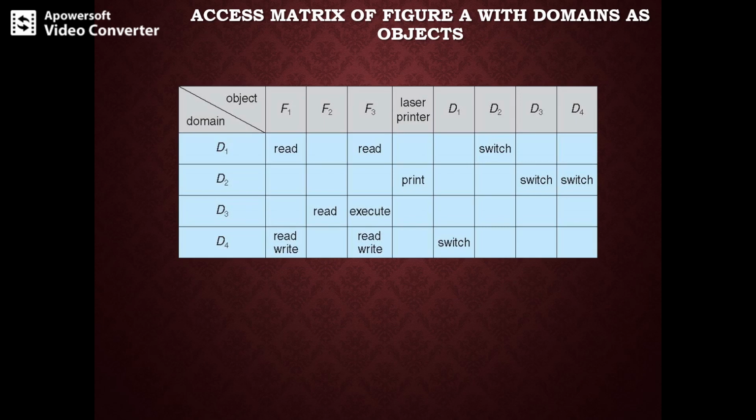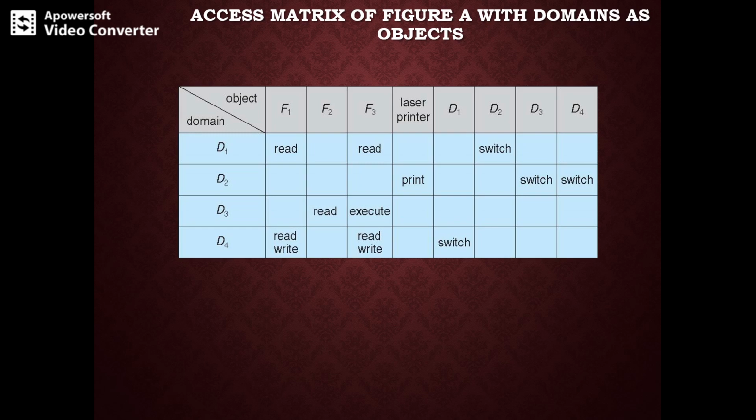So you can see the access matrix in this picture with the domains as objects. In this, a process will be able to switch from one domain to another, and domain switching from domain Di to domain Dj is allowed to occur if and only if the access right switch belongs to access(i, j).